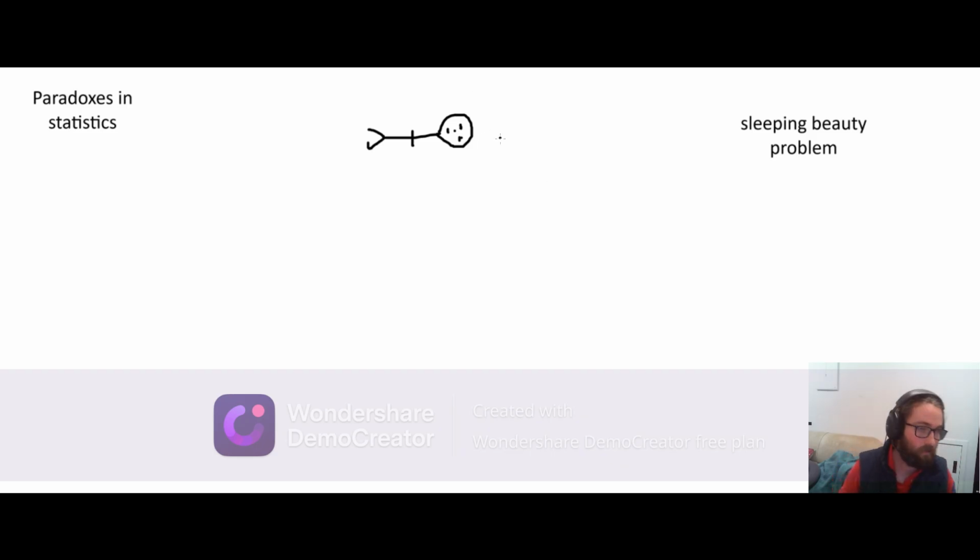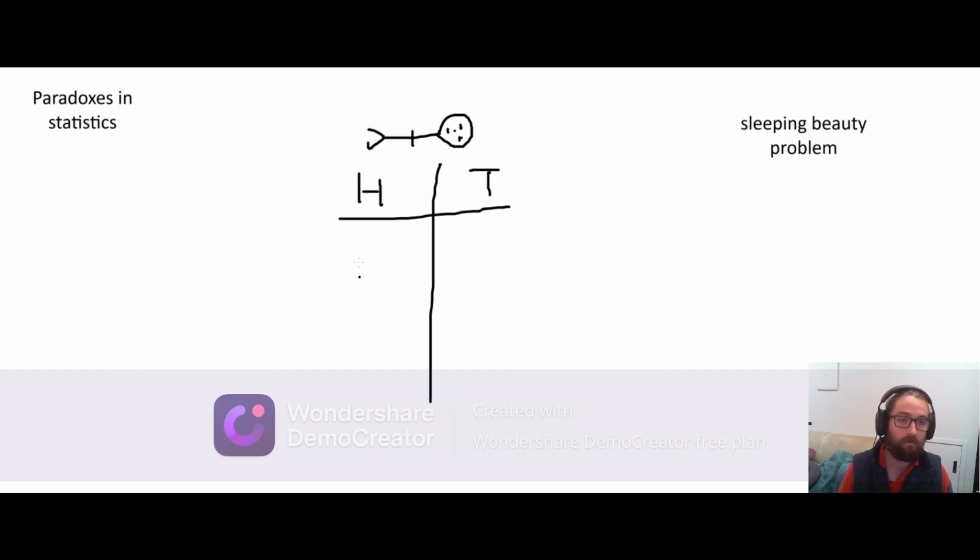He's either going to flip heads or tails. Now, if he flips heads, he's going to wake you up on Monday. Cool, simple enough. Let's say it's currently Saturday or Sunday, it doesn't matter. If it's heads, he's going to wake you up on Monday.